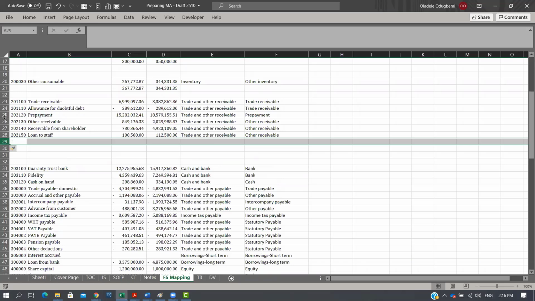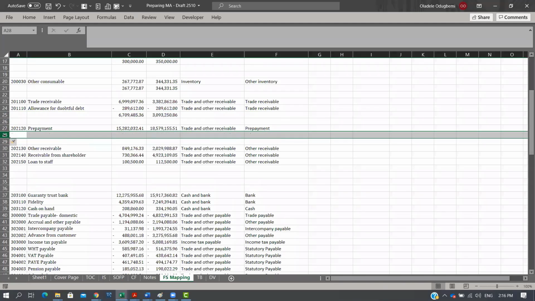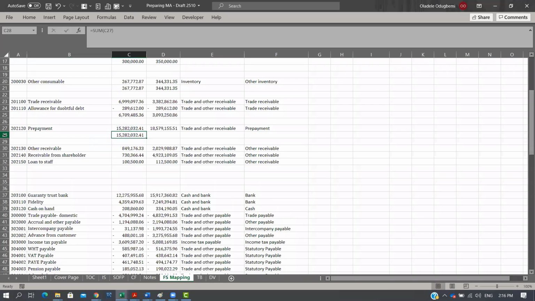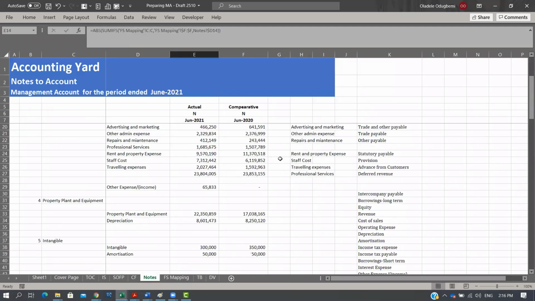Trade receivable is one section. We find our total here. Prepayment is one section. So at times you may have multiple GLs. You find our total here and our total here, right? Other receivables is another section, we have our total here and here, right? So instead of doing my SUMIF, I can easily come to my notes, right? And pick this line, just put equal to, for the sake of example in this class.